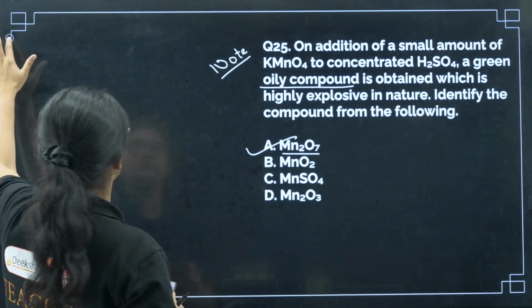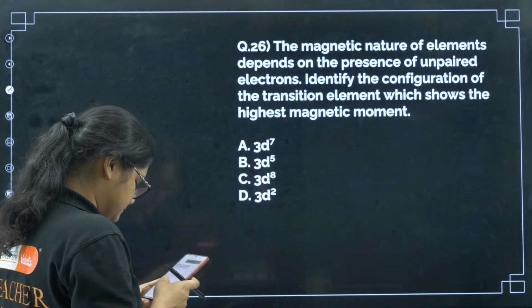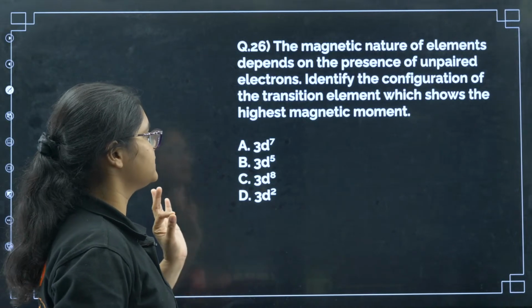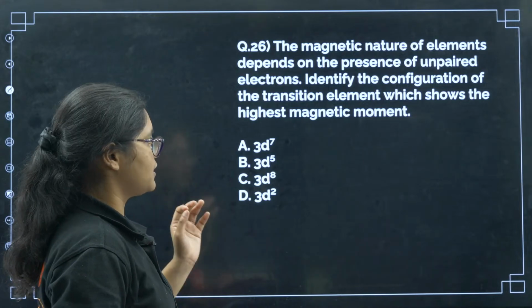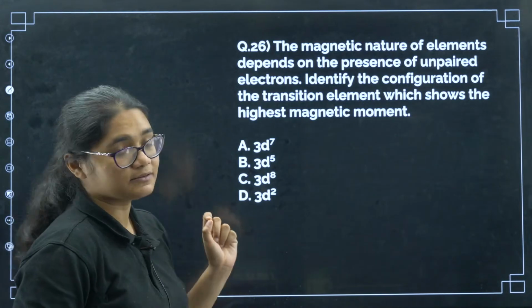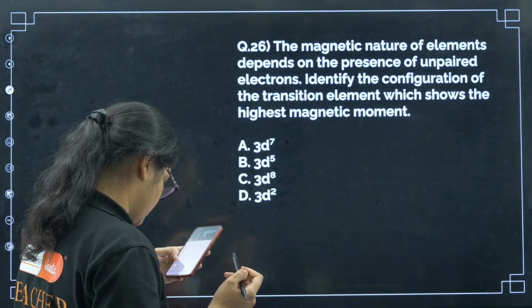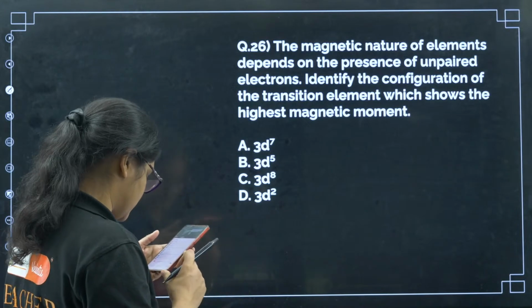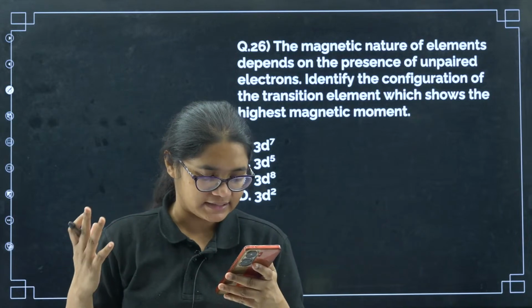Next, moving forward, question number 26. The magnetic nature of elements depends on the presence of their unpaired electrons. Identify the configuration of transition elements which shows the highest magnetic moment. So d7, d5, d8 and d2. Okay, I cannot find students answering now. We have already reached the 26th question. So students, please answer. These are very simple and easy questions.